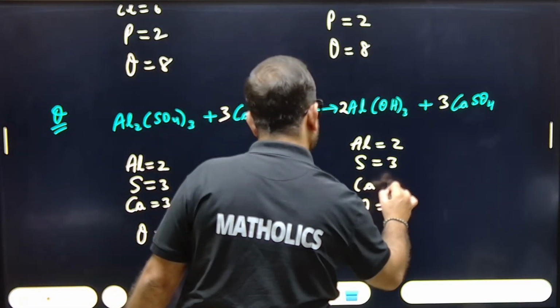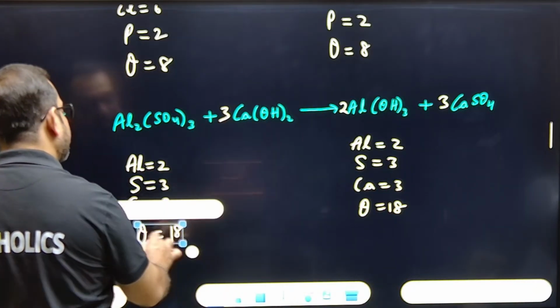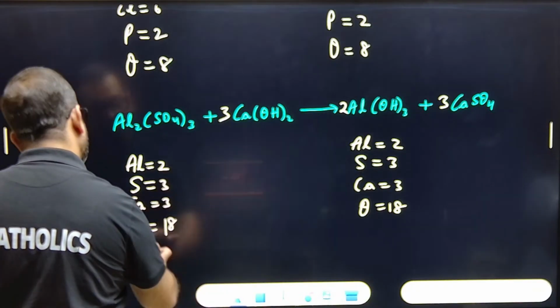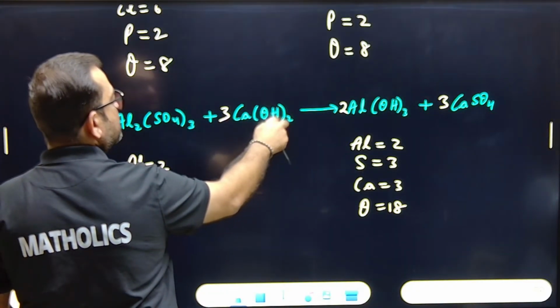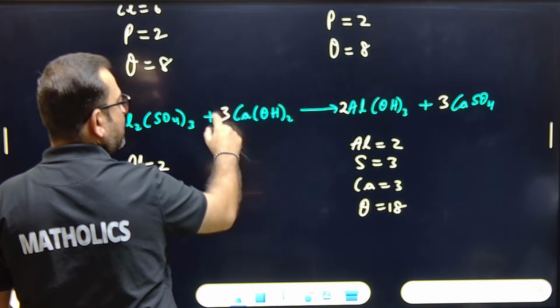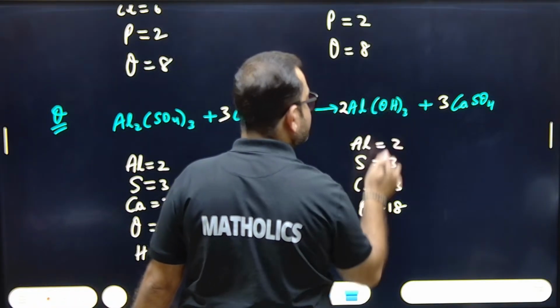Calcium here it was 3. Here it is also 3. Remaining is what? Hydrogen. Check for the hydrogen. Is it balanced? It will be auto balanced. How many hydrogens? Here it is 2. OH whole twice would mean 2 hydrogen atoms. 3 twos are 6. Here it's 2, 3s are 6.